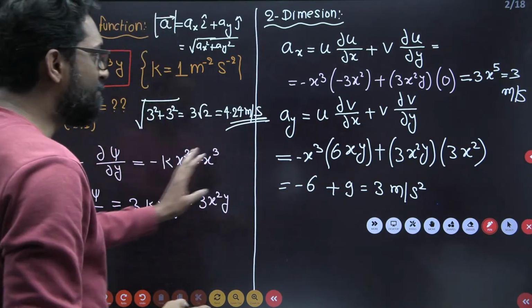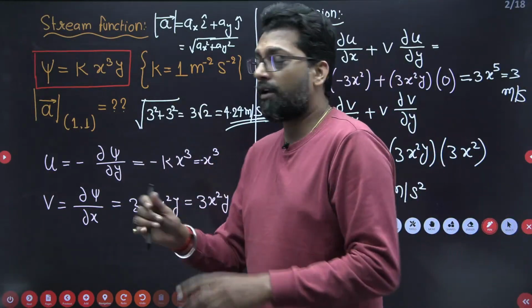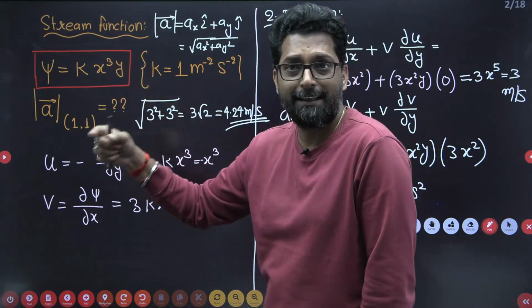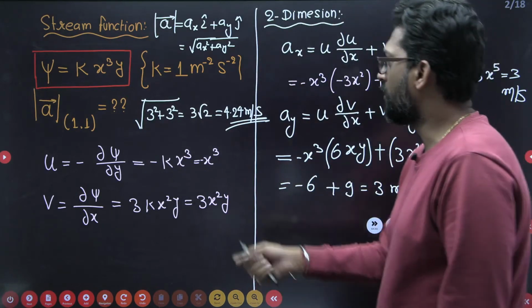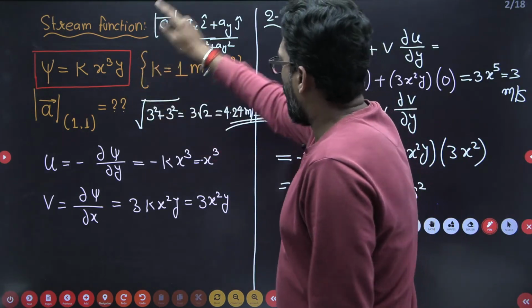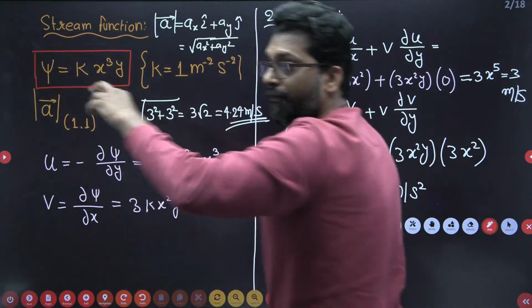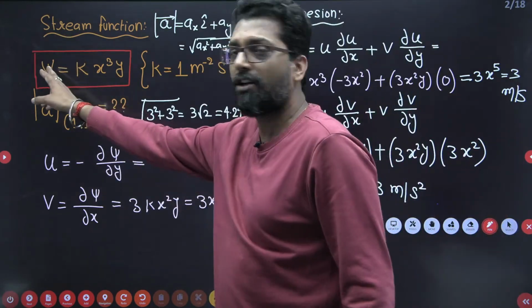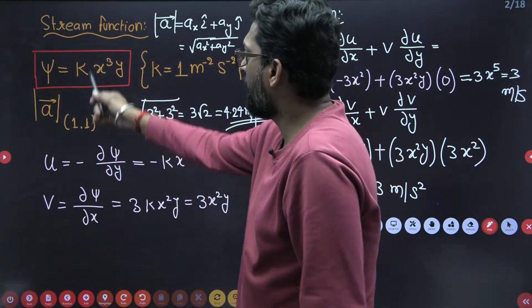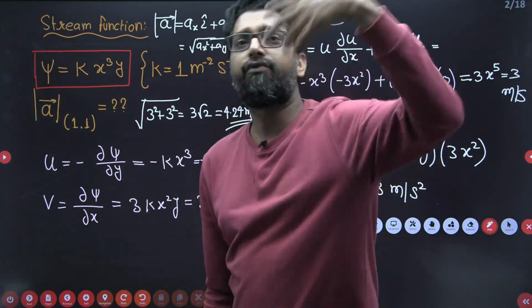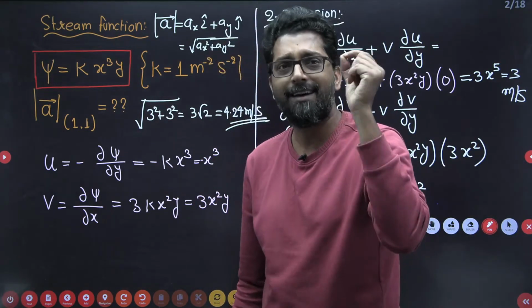Okay, so these are the simple things. What is the motivation of this problem? What is the expected question in the upcoming year? This is 4.12, right? So what is the question you have to expect? Expect that if you have a stream function, or if there is a velocity potential function given, how to find the acceleration? From any function that is given, how to find another quantity, that is very important, and you are supposed to be asked this next year.